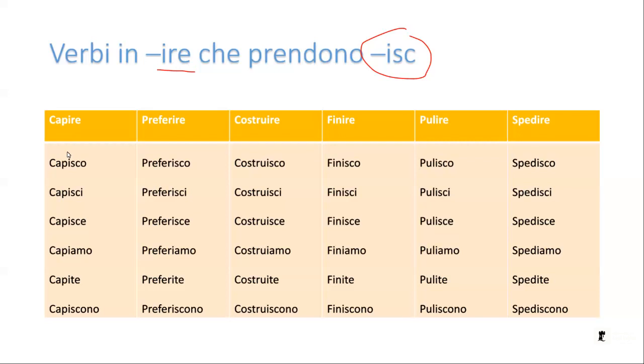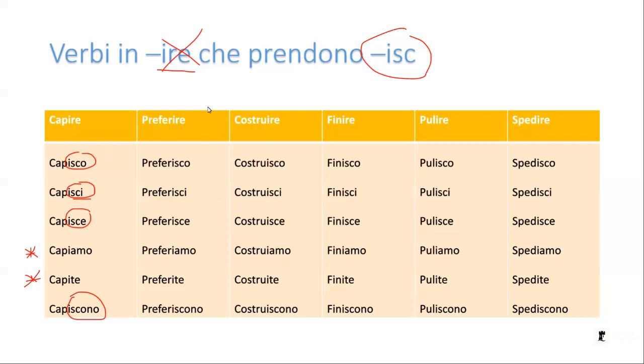If I had to conjugate the verb in ire as usual, I would take ire off and add o here. But here you can see that instead of adding o, what I'm adding is isco. The same here as here. Isci. Careful with the pronunciation. Isce. We don't do anything here, so these are the good boys and girls, the good children. They always follow the rule. And then capiscono, we also have iscono. The same thing is for preferire and the other ones.